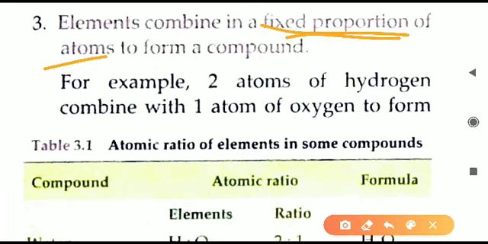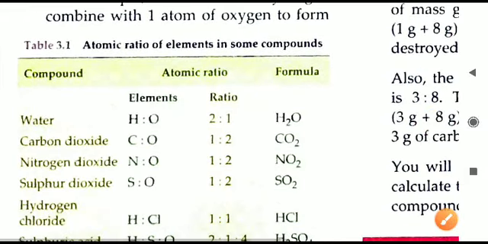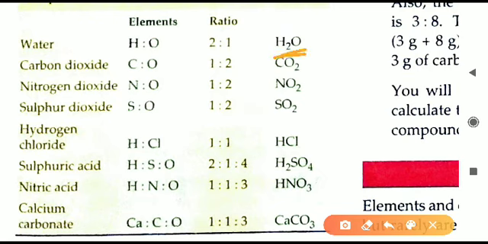So there has to be a fixed proportion, that means ratio of atoms. In the case of water, what is the ratio? You can see all the ratios are given in the table now. From the formula you can make the ratio. You can see how many atoms are there. 2 of hydrogen and 1 of oxygen. So we can write 2:1. Next one, carbon dioxide. You can see C means 1 atom of carbon and O2 means 2 atoms of oxygen. So ratio becomes 1:2. Next one you can see NO2, that is nitrogen dioxide, 1 atom of nitrogen and 2 atoms of oxygen. Next SO2, that is sulfur dioxide, 1 of sulfur and 2 of oxygen.